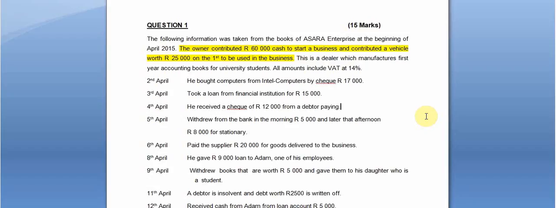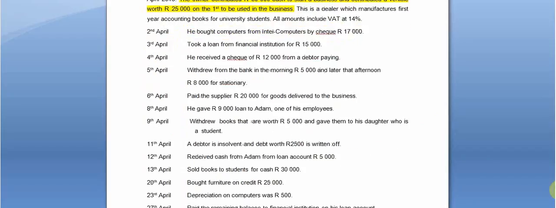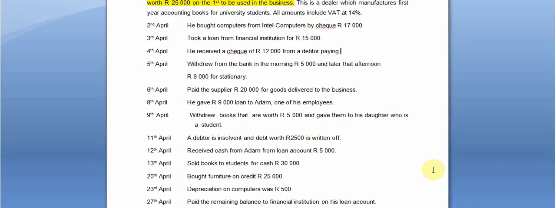He gave 9,000 Rand to Adam as a loan, one of his employees. Then on the 9th of April, he withdrew books that are worth 5,000 Rand and gave them to his daughter. She's a student. Then on the 11th of April, a debtor is insolvent and debt worth 2,500 Rand is written off. Then on the 12th of April, received cash from Adam for the loan of 5,000 Rand, or received 5,000 Rand for the loan that was made to Adam. You will see actually it was 9,000 Rand that was lent to him.